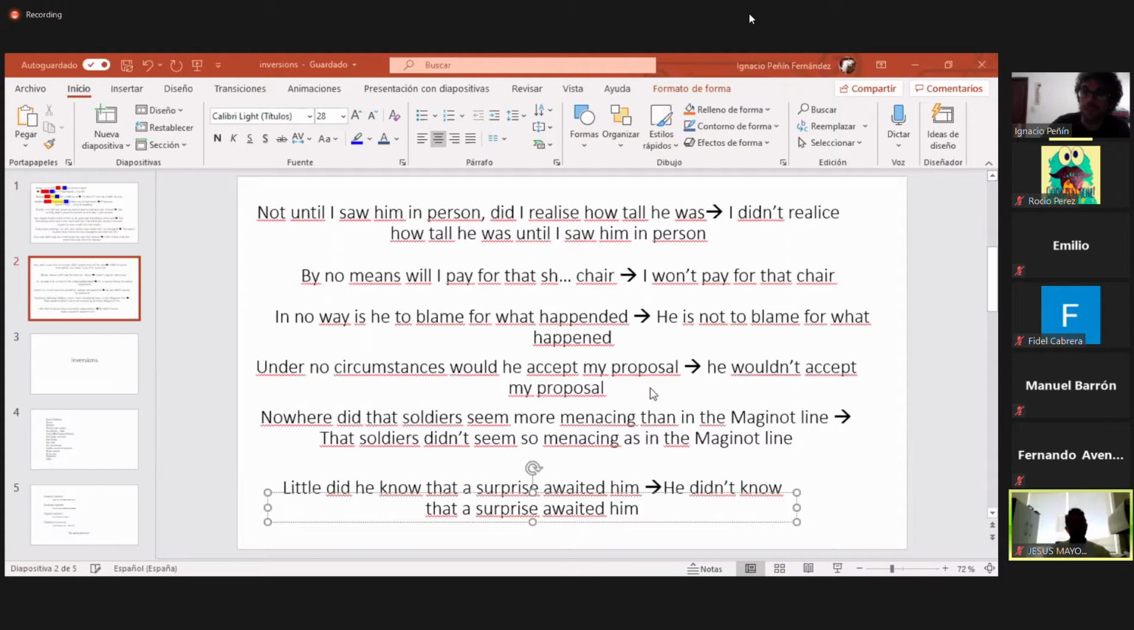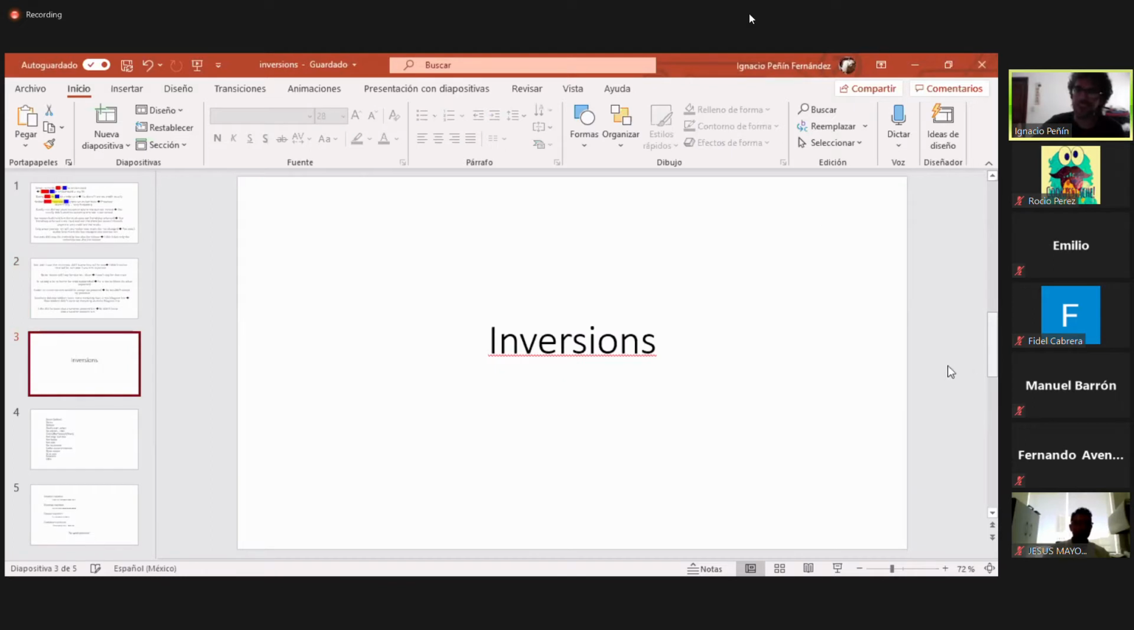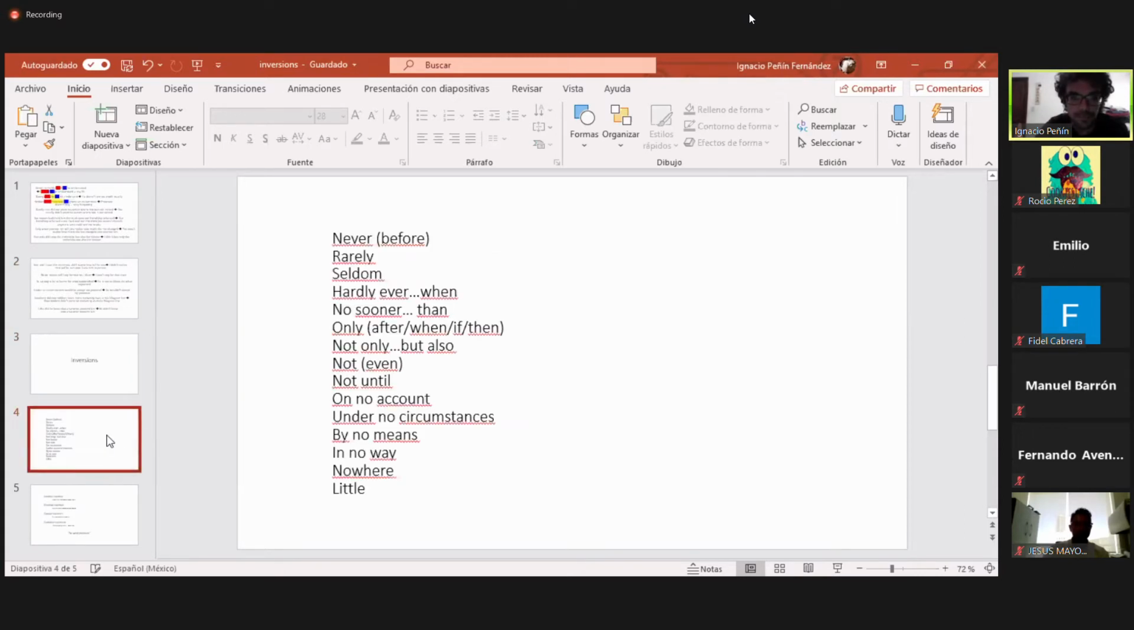Okay, so we have finished the exercises and we are going to overview which structures are usually used for inversions. Okay, so yes, the theme for today is inversion. And okay, we have arrived to the title, but it's very easy. Okay, these are the usual structures you can find the inversions in.